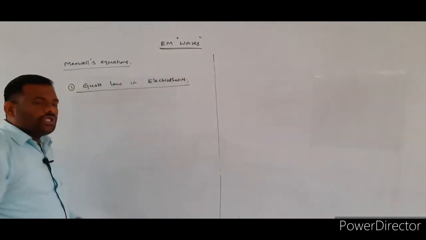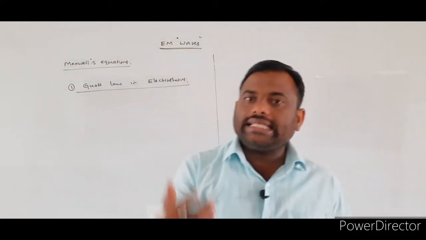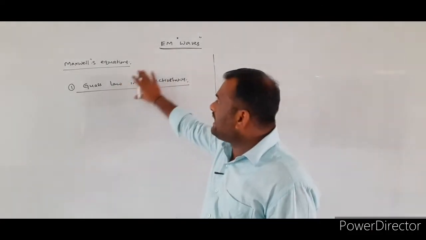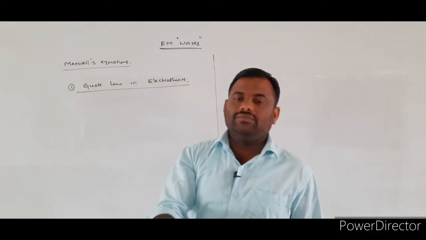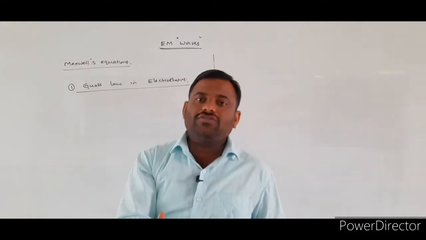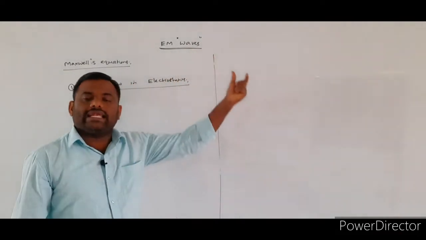Already we told that to explain the existence of electromagnetic waves, he collected some set of equations from electrodynamics. That means these equations already existed in electricity as well as magnetism. Such equations he collected together, and with the help of those set of equations he explained what? The existence of the electromagnetic waves.